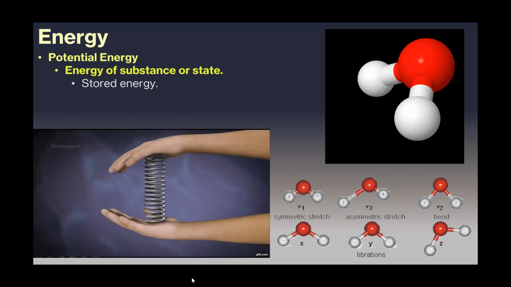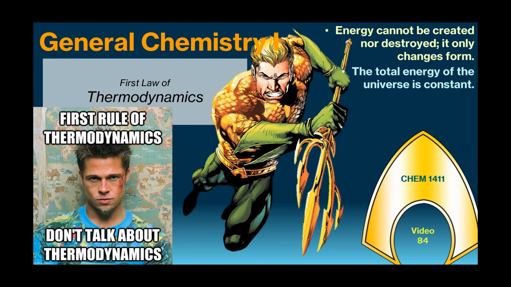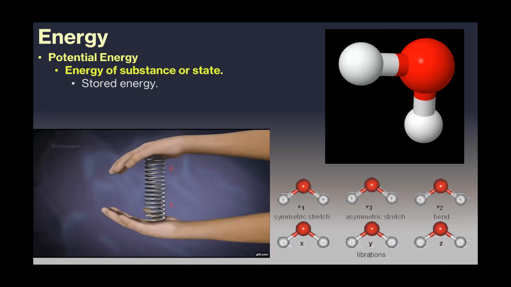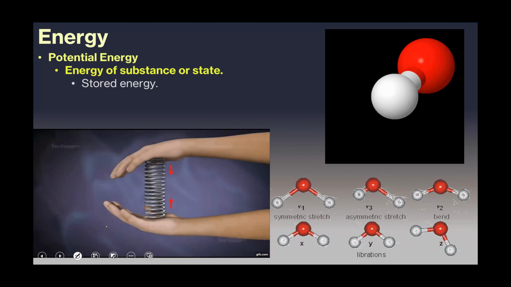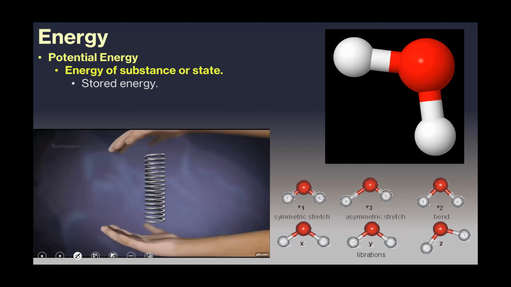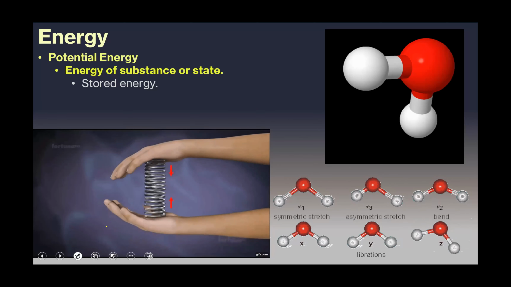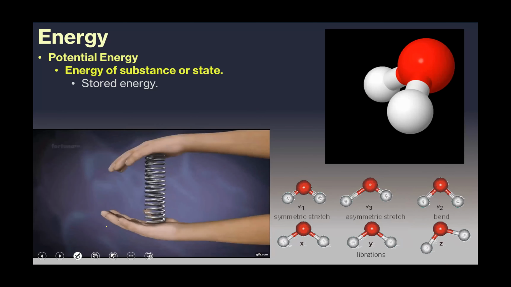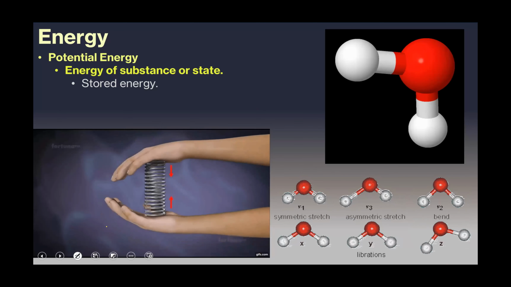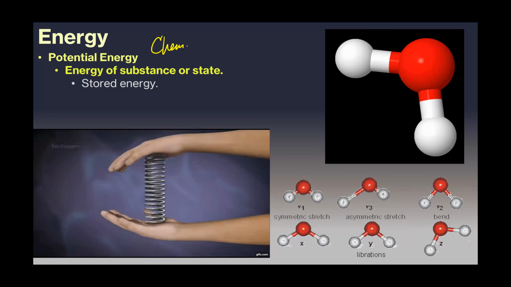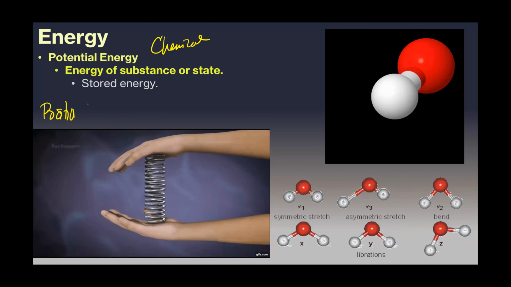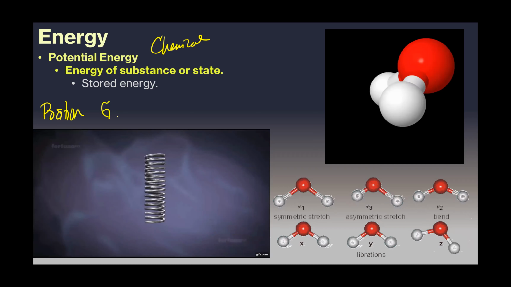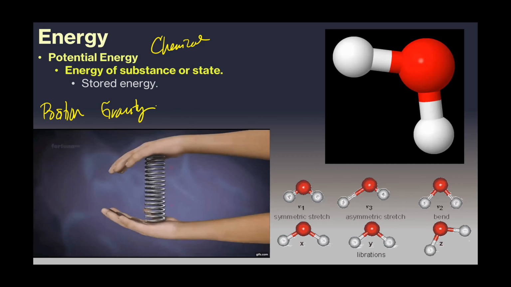When we think about energy, really, there are two big subcategories of energy. Potential energy is energy that is due to the structure of a substance or the state of a substance. This is our chemical energy. This also deals with position, so gravity is potential energy.